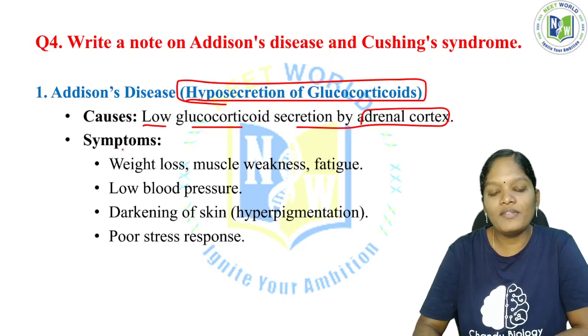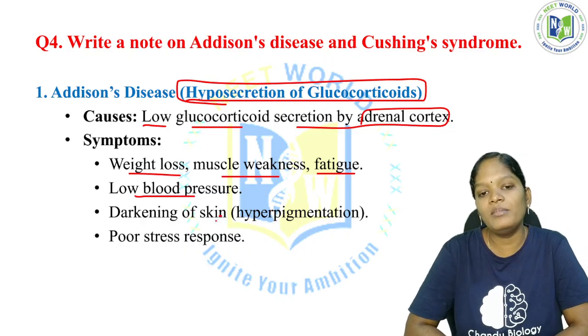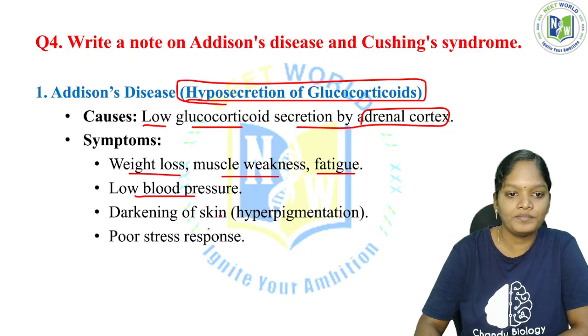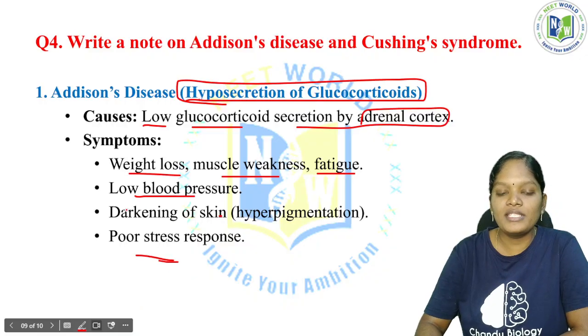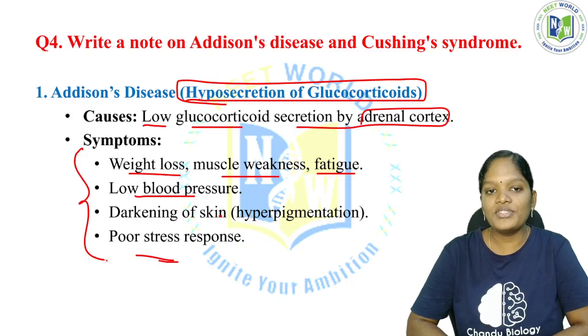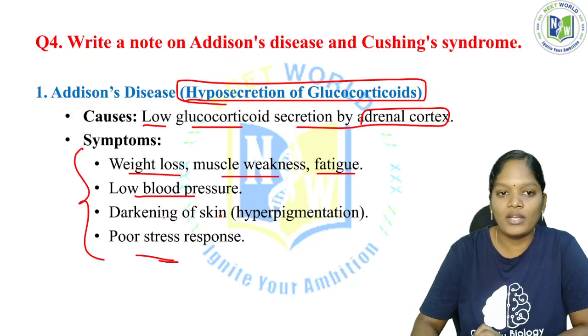Symptoms. The symptoms of this Addison's disease are weight loss, muscle weakness, fatigue, low blood pressure, darkening of the skin. Darkening of the skin means hyperpigmentation. The melanin pigment is higher. Poor stress response. All these are the symptoms of Addison's disease. Just remember, Addison's disease is caused by the hyposecretion of glucocorticoids by the adrenal cortex, right?